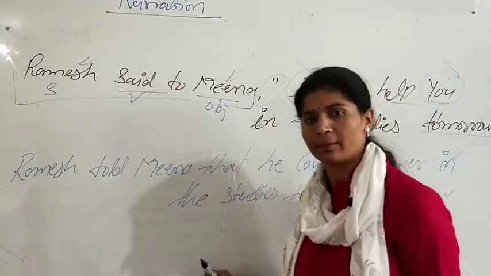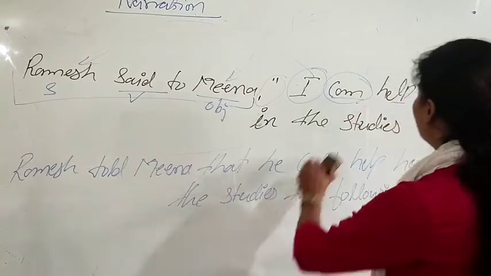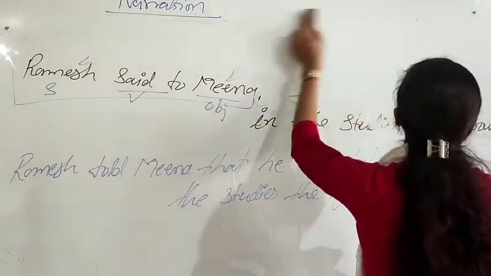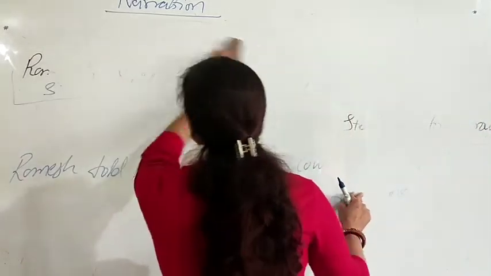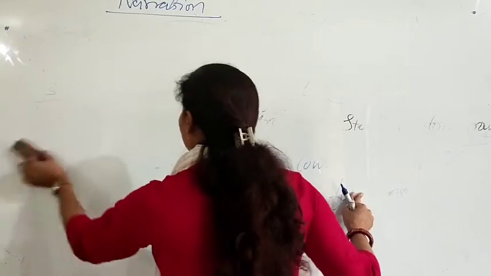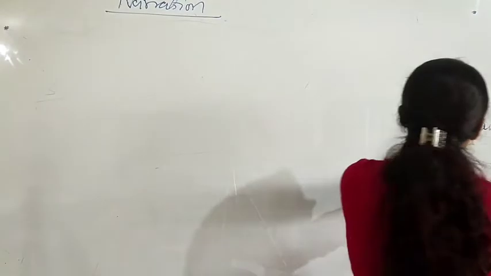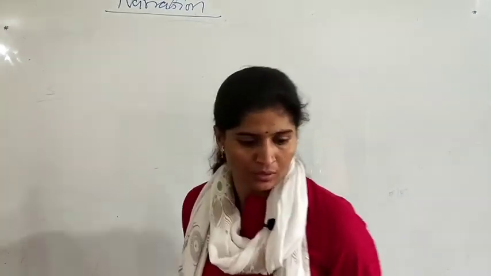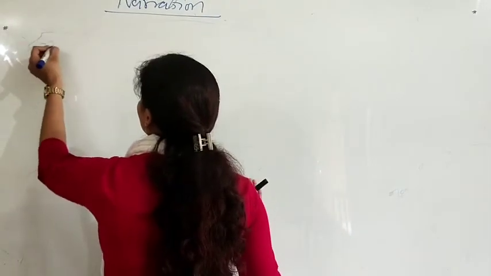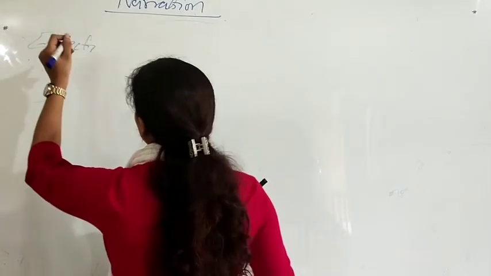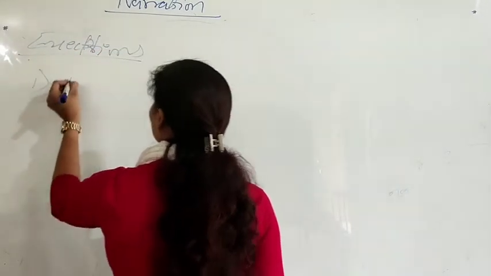Now see some exceptions over here which are not going to change at all. If these come in the reported clause, then the tense of this sentence is not going to change. These are four exceptions generally. The first one is universal truth.